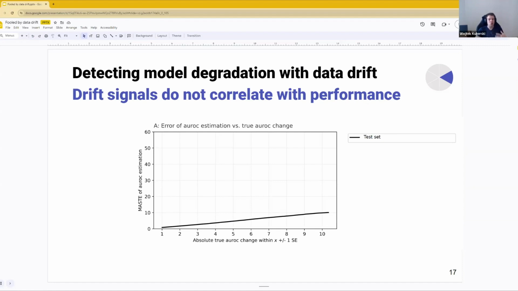And of course, we want to do better than the test set. If we cannot do better than the test set, it means that whatever algorithm we have does worse than just assuming that there is no change in the performance. It's, of course, not something that we want to use.